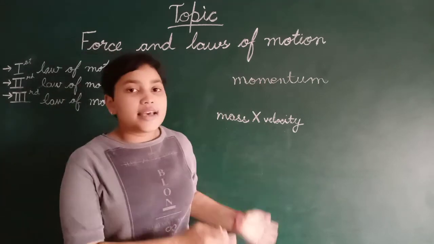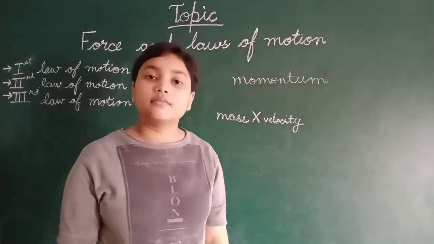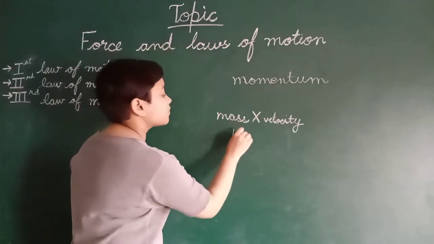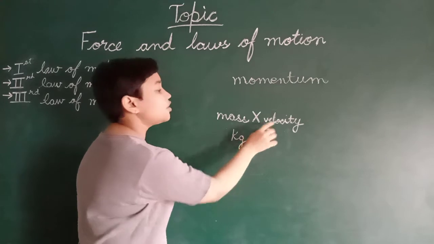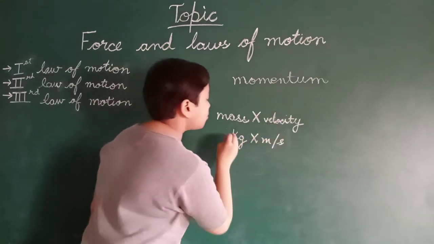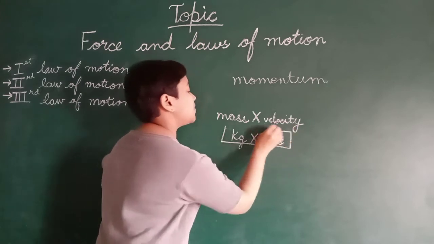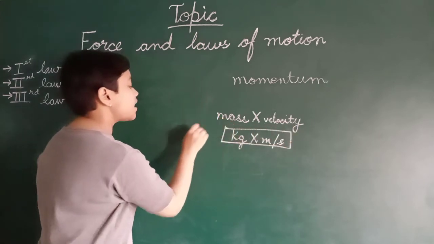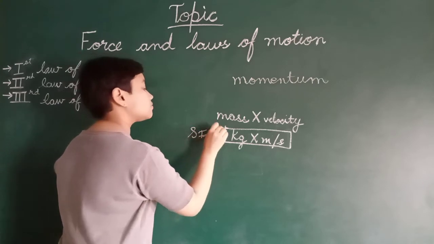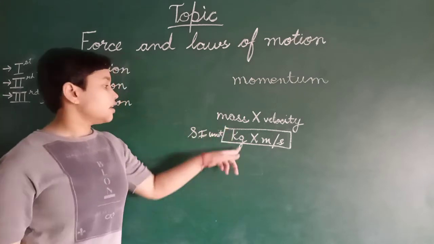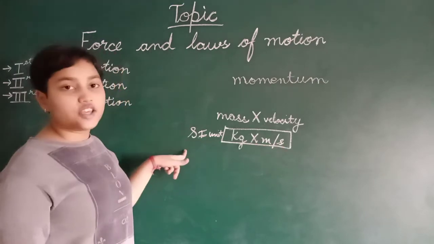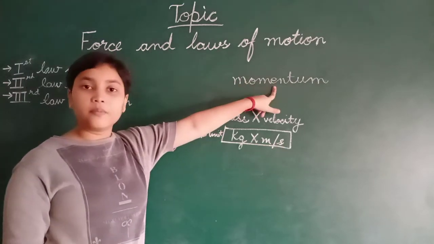So what is the SI unit of momentum? The SI unit of mass is kg and the SI unit of velocity is meter per second. So kilogram meter per second is the SI unit of momentum.